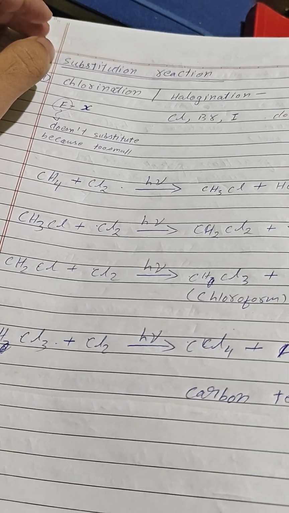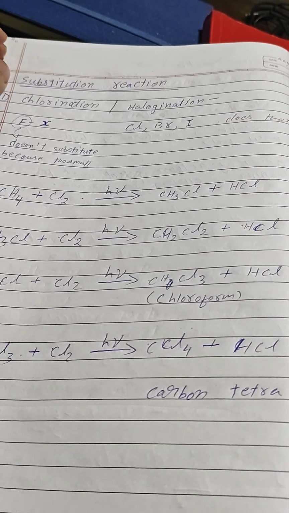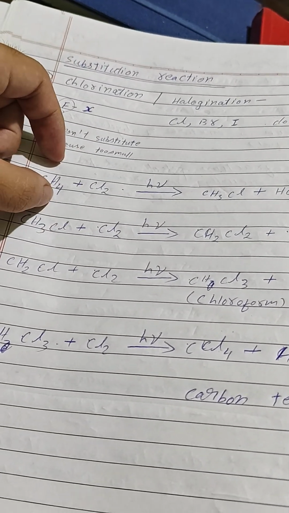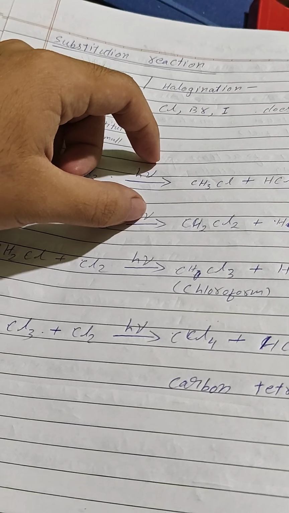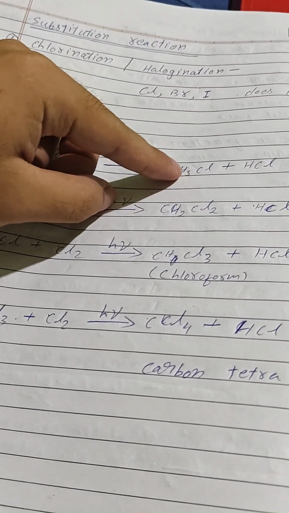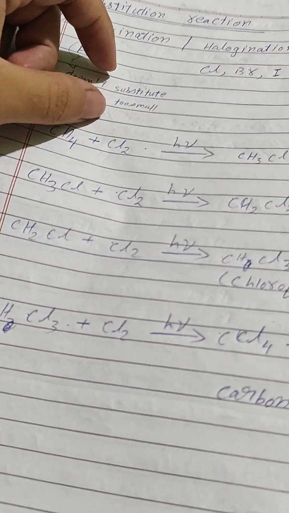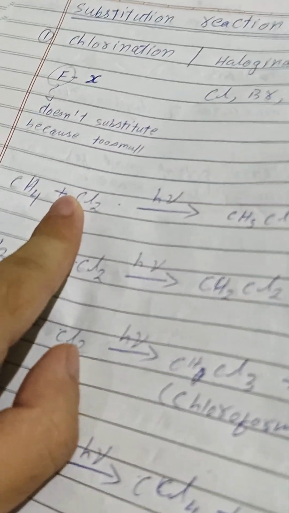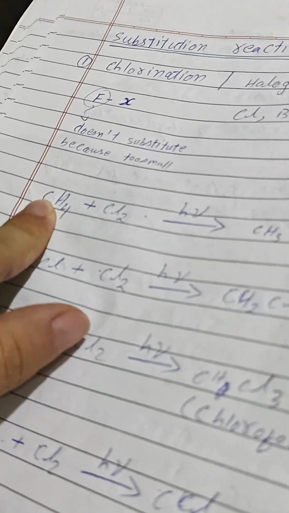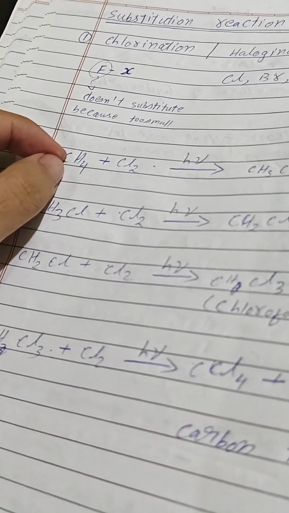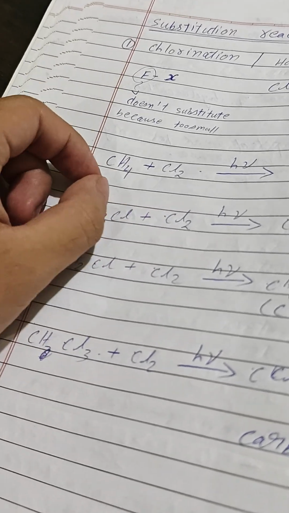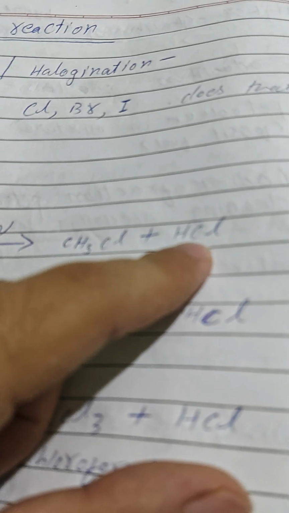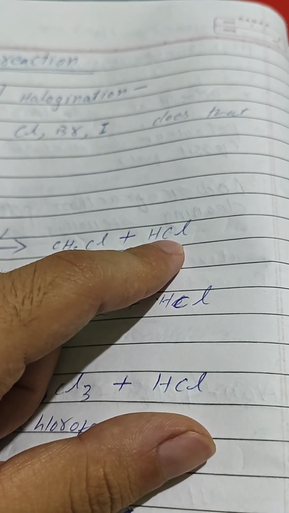CH4 plus Cl2 with heat or light (hv) gives CH3Cl plus HCl. Do you see what I mean? This is just one methane plus chlorine with heat or sunlight. I get this substitution reaction. Because of this heat, both of these got broken down. CH4 breaks down into CH3, a free radical, and H plus, which got the plus mark, and chlorine got a minus mark.